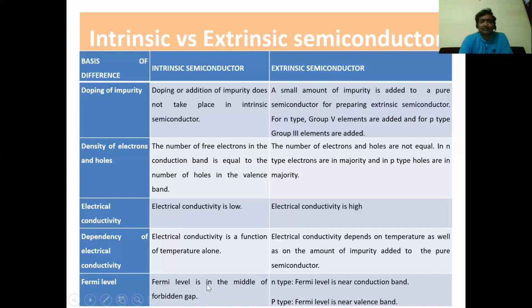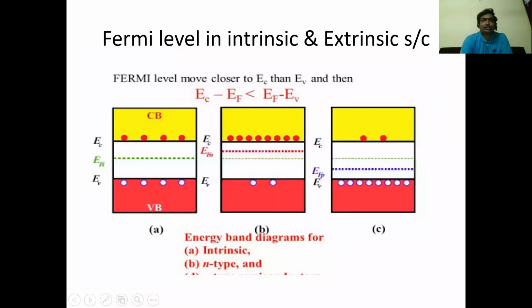Now we will discuss the Fermi level. The Fermi level is in the middle of the forbidden gap for an intrinsic semiconductor, nearer to the conduction band in an n-type semiconductor, and nearer to the valence band in a p-type semiconductor. Now let me show. This is the case of a pure or intrinsic semiconductor. Here you see this green line indicates the Fermi level of an intrinsic semiconductor. Exactly, it is halfway between the valence band and the conduction band.